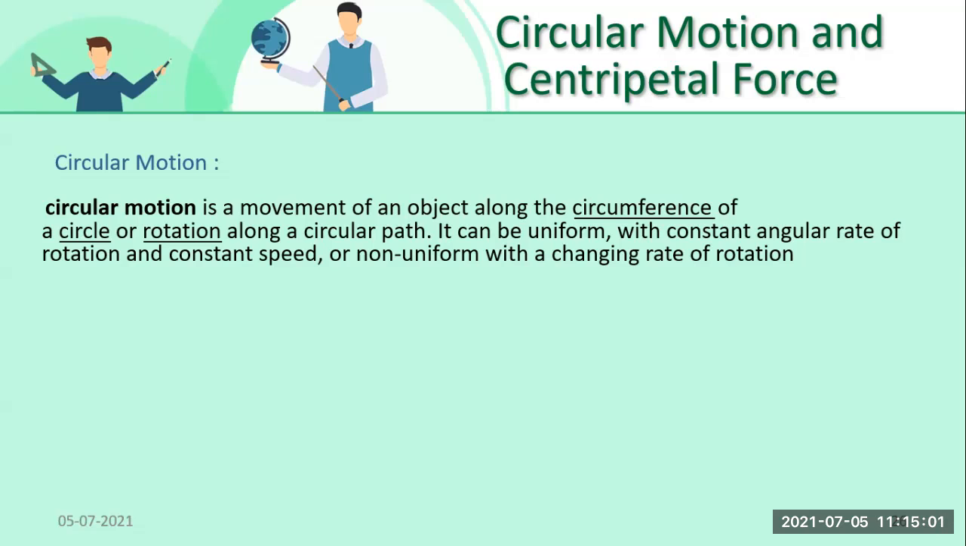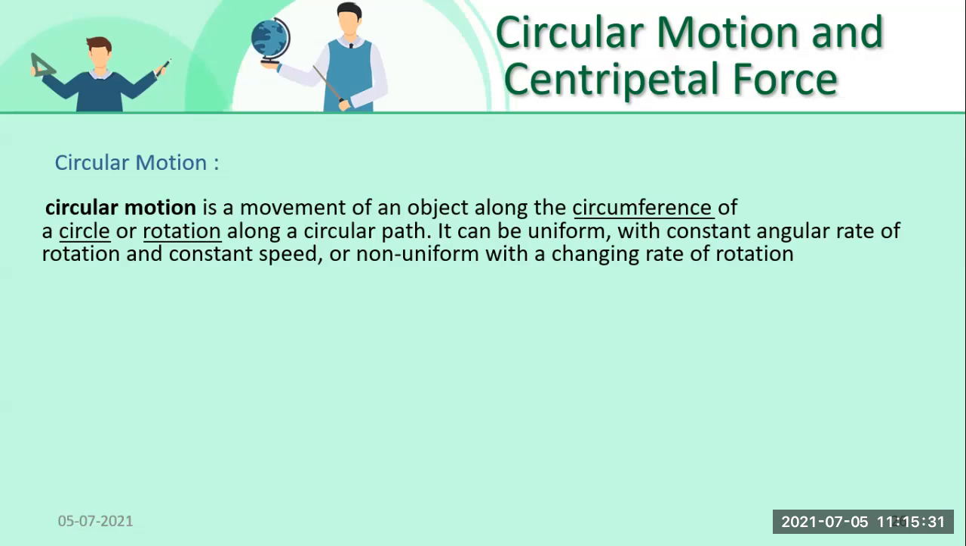Now see, what is circular motion, student? It is motion along the circumference of a circle, or rotating along a circular path. See, if I take a thread, a string, and tie a stone at the end of it and rotate it, it will rotate in a circular path. That is circular motion.